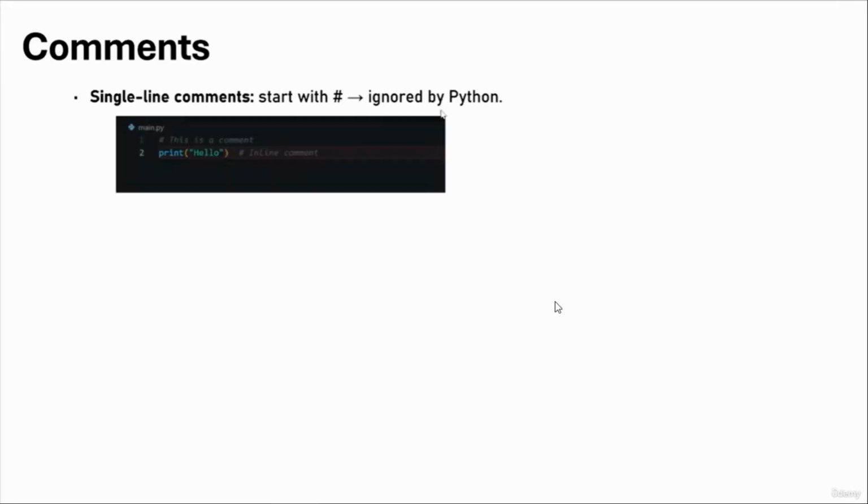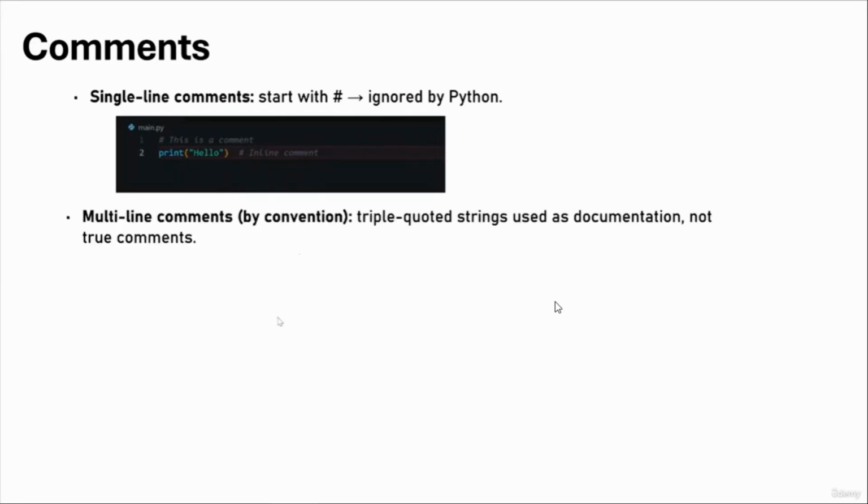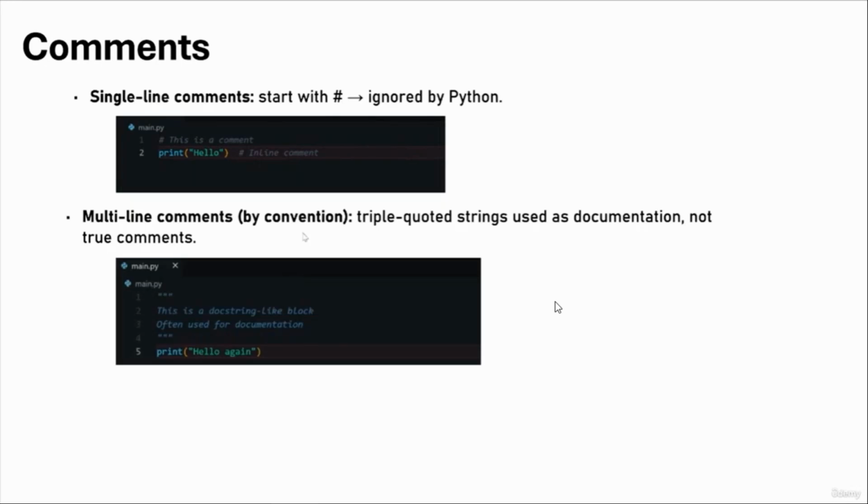Comments are an important part of Python. To use a single line comment, we can use our hashtag. This means that everything that goes after this hashtag is ignored by Python. And this is our simple example over here. You will see this example in the next video. Also, we have multi-line comments, and to use them, we will use triple quotes. This is our example also. So let's see some hands-on experience with comments.